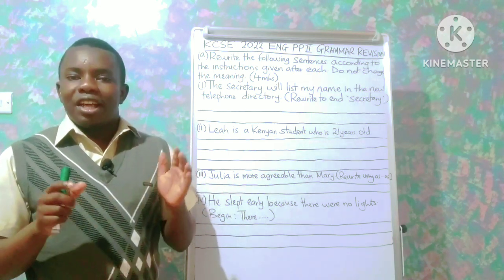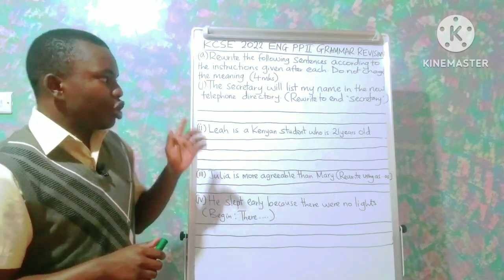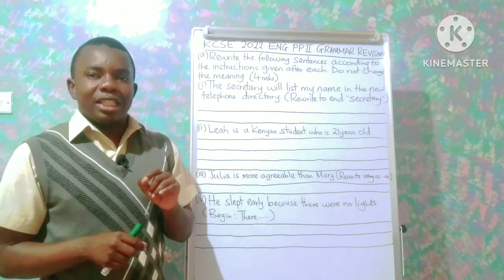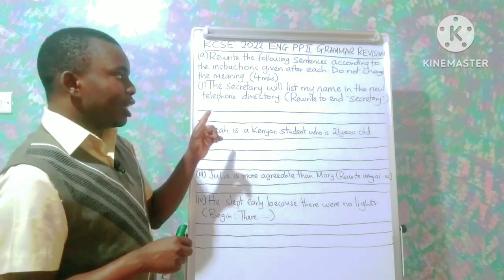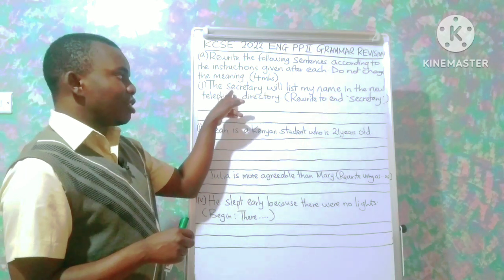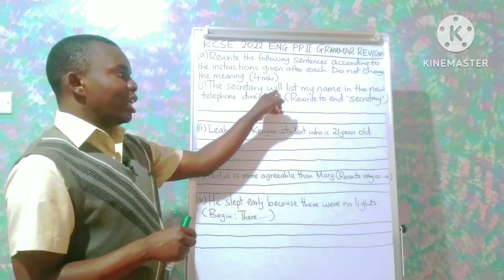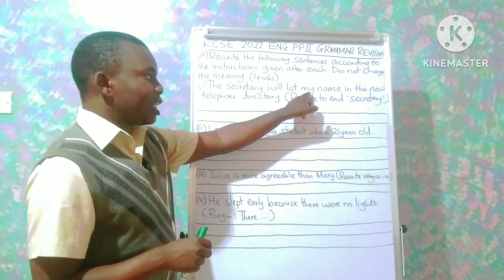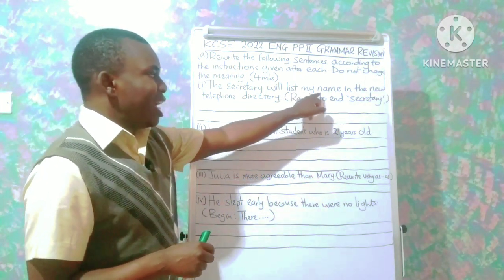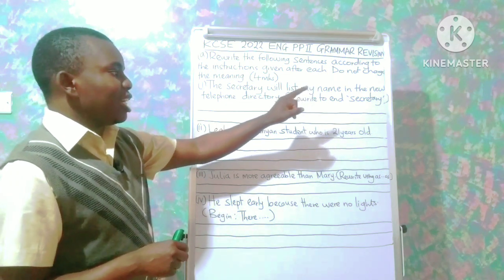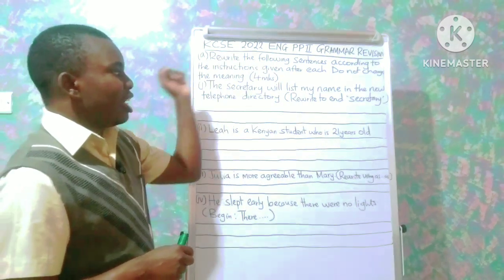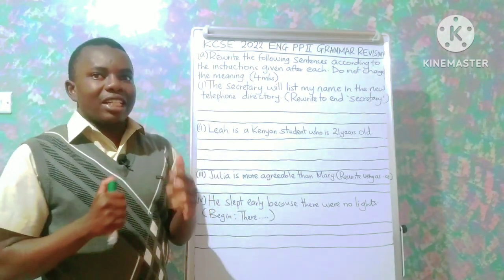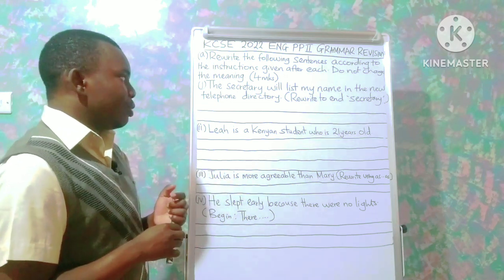Then lastly, the subject. So we will check and determine the object in this case. The subject is the secretary, the verb is "will list", the direct object is "my name", and "in the new telephone directory" is now the adverb.